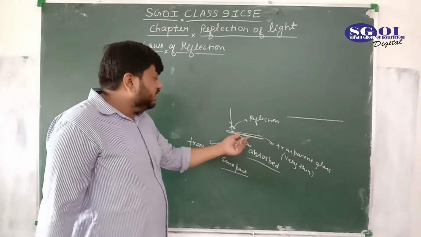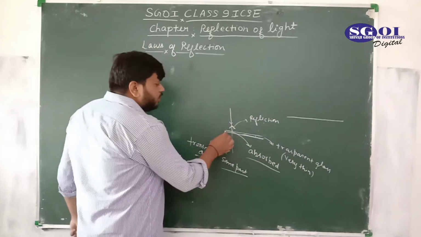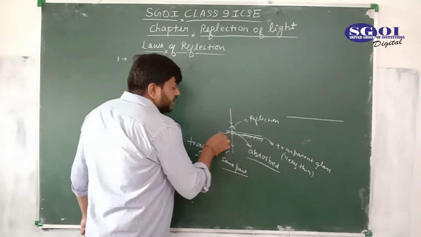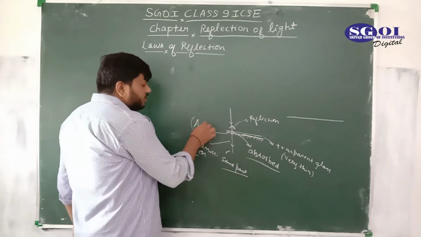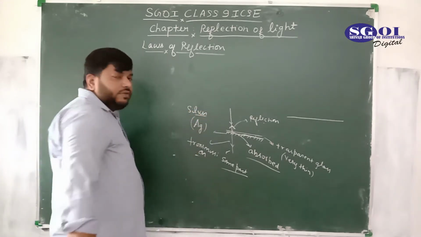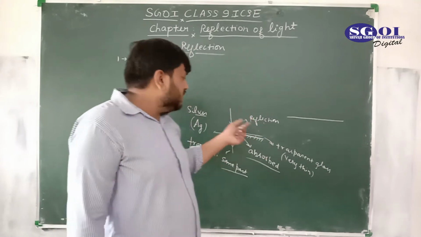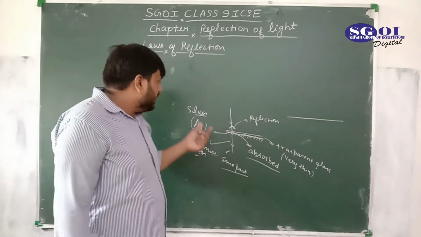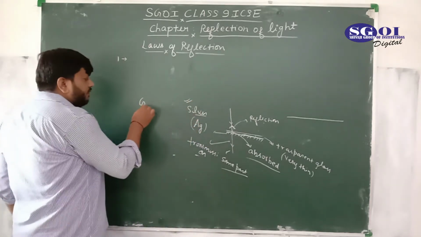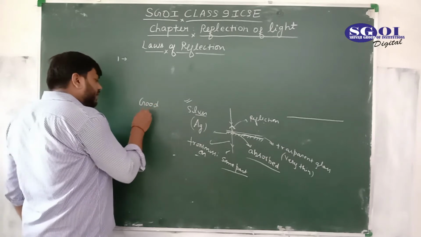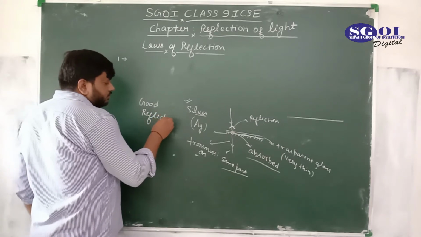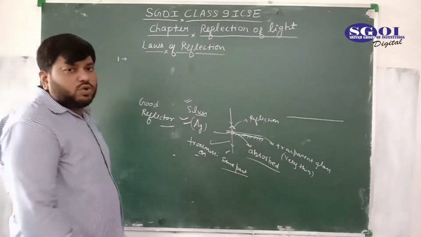If you want to make this glass a mirror, we have to polish one surface of this glass with silver, and the formula of silver is Ag. We have to polish any one surface of this plain glass with silver, Ag. Why do we polish with silver? Because it is a good reflector of light, we can say the best reflector of light.